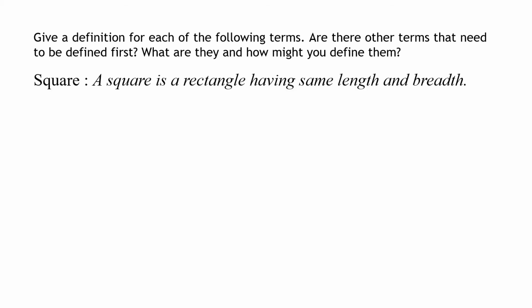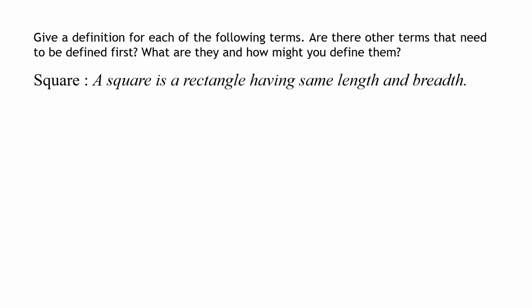Now square. What is the definition of a square? So you can see here we are going into a mathematical vocabulary. What is a mathematical vocabulary? Every word in mathematics here has a specific meaning. So if you understand the geometrical meaning of each and every word, then geometry will become very easy for you. You should know what a line segment is, what a line is, what different shapes like a square, a rectangle, a circle are. If you can understand the definition, it will become simpler.